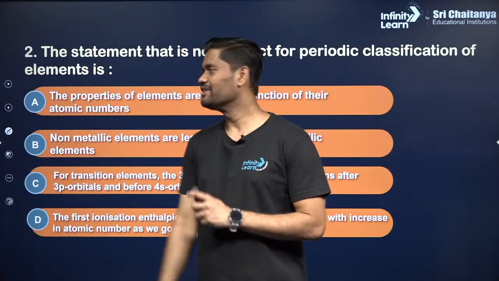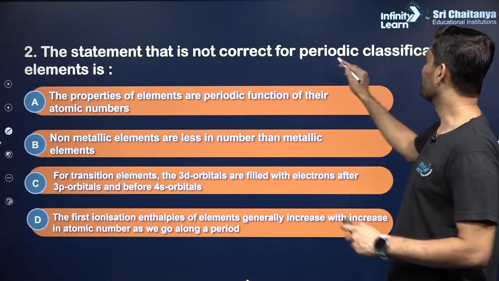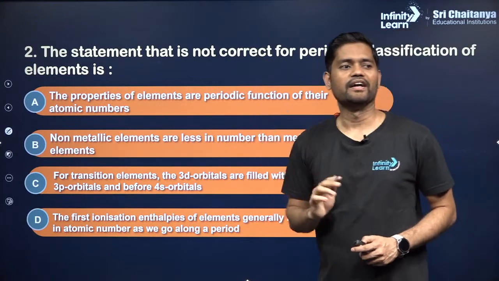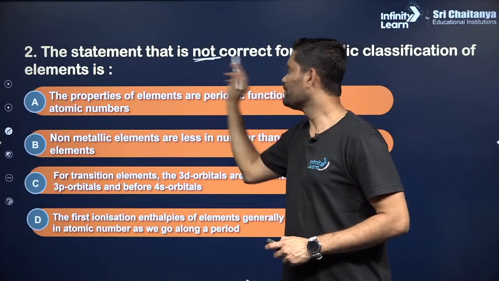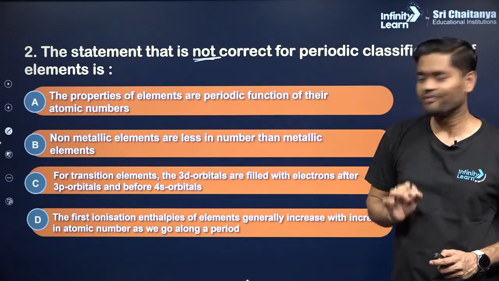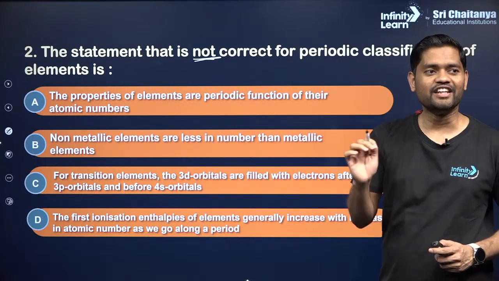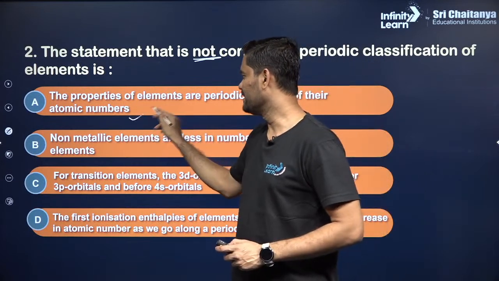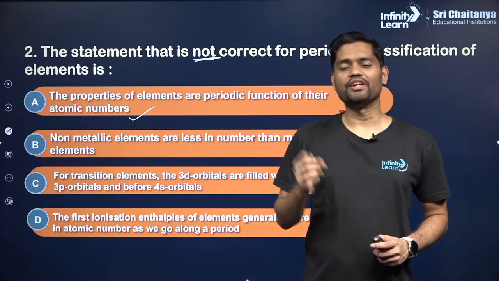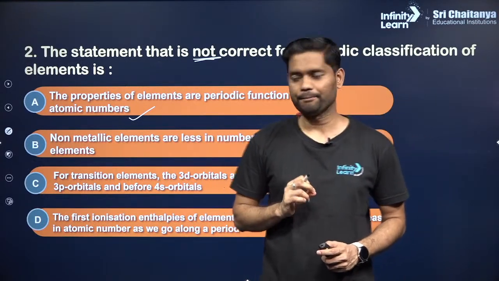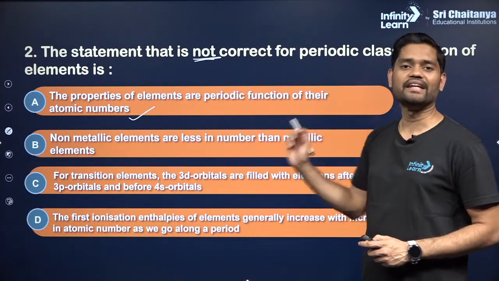Perfect. Talking about the next question, guys: the statement that is not correct for periodic classification of elements. The word over here, very important, is not correct. Let us read. The properties of elements are a periodic function of their atomic numbers. It's a correct statement. The physical and chemical properties of an element are nothing but a periodic function of their atomic number. Perfect. Second, non-metallic elements are less in number than the metallic elements.